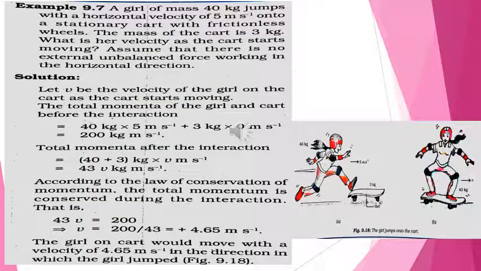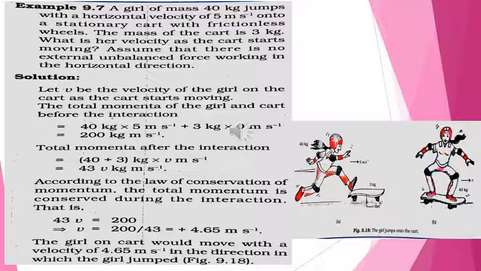A girl of mass 40 kg jumps with a horizontal velocity of 5 meters per second on a stationary cart with frictionless wheels. The mass of the cart is 3 kg. What is her velocity as the cart starts moving? Assume that there is no external unbalanced force working in the horizontal direction. Let v be the velocity of the girl on the cart as the cart starts moving. The total momentum of the girl and the cart before the interaction is m1u1 plus m2u2, that is 200 kg meter per second.